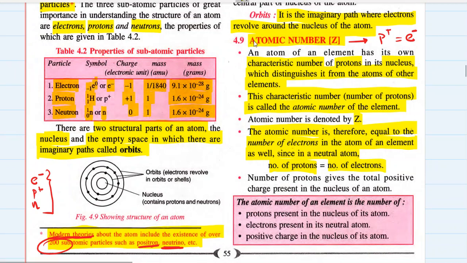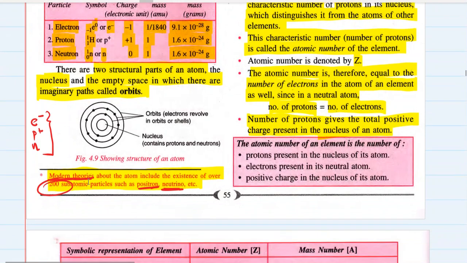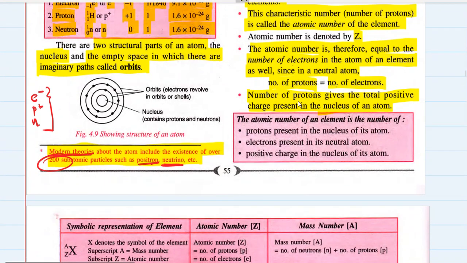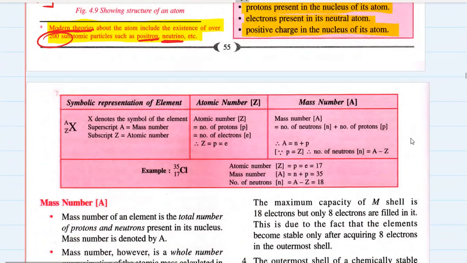Okay, the number of protons gives the total positive charge present in the nucleus of an atom. The atomic number of an element is the number of protons present in the nucleus, or the electrons present in its neutral atom, or the positive charge in the nucleus of its atom. That is the atomic number of the element.